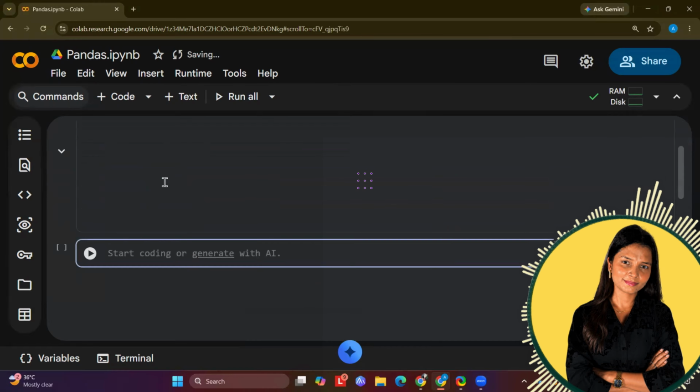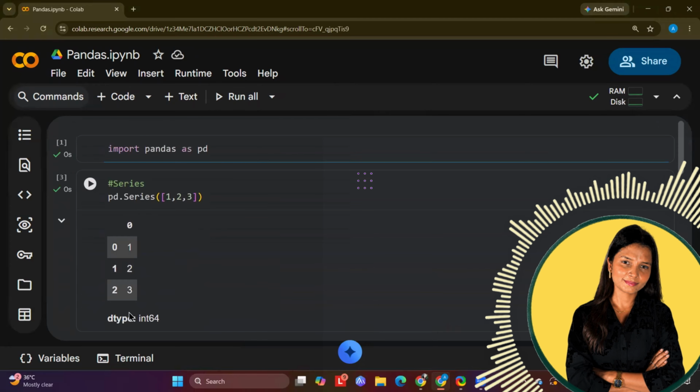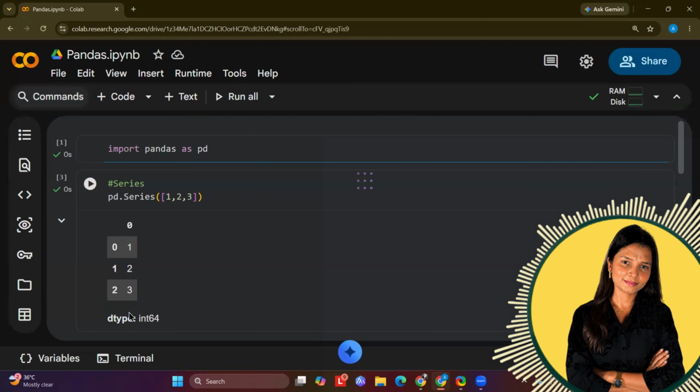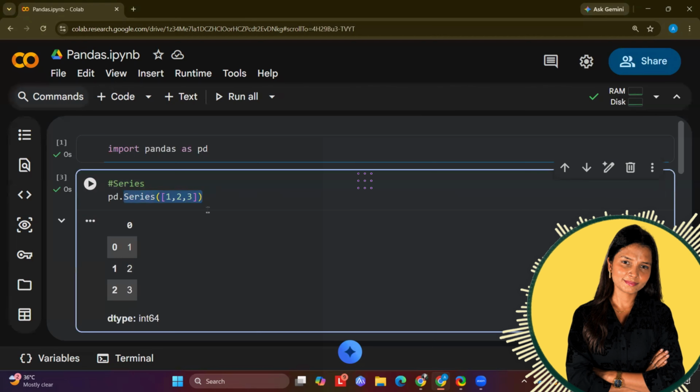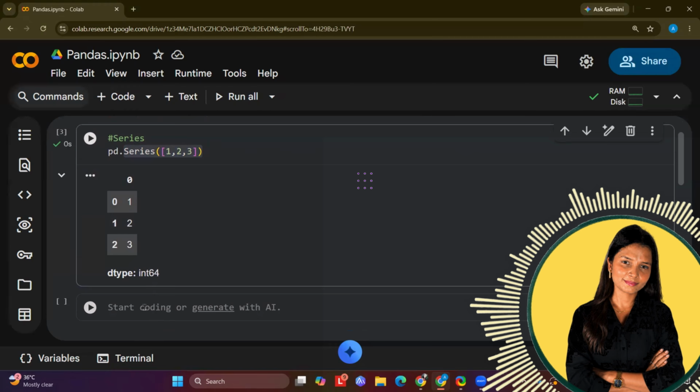Now you see, if you look at it carefully, it printed the output vertically. So this is a series where you are getting the output vertically. And what is the data type? Data type is integer 64 bits.